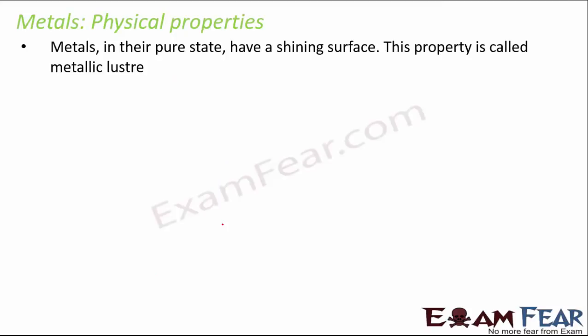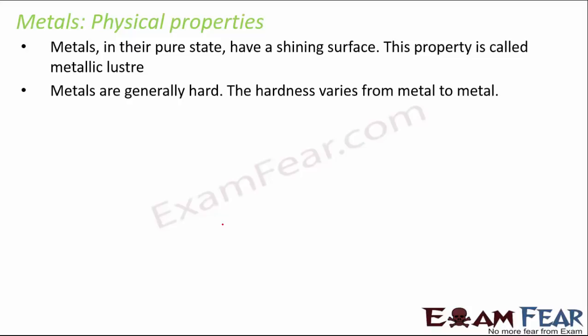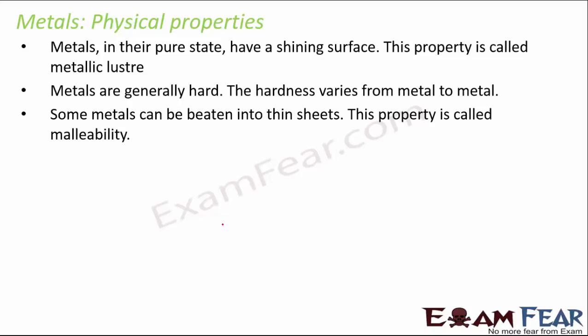Metals in their pure state have a shining surface, and this property is called metallic luster. If you look at most of the metals, they are quite shiny. Metals are generally hard, and the hardness varies from metal to metal. Some metals can be beaten into thin sheets, and this property is called malleability.